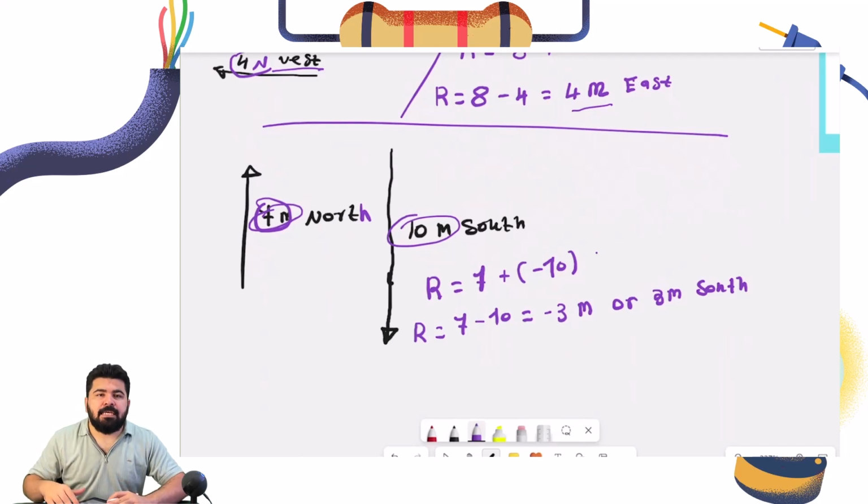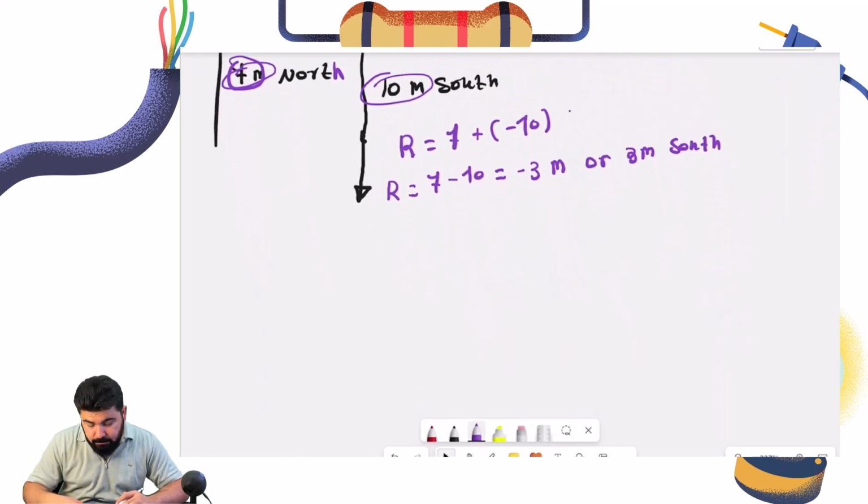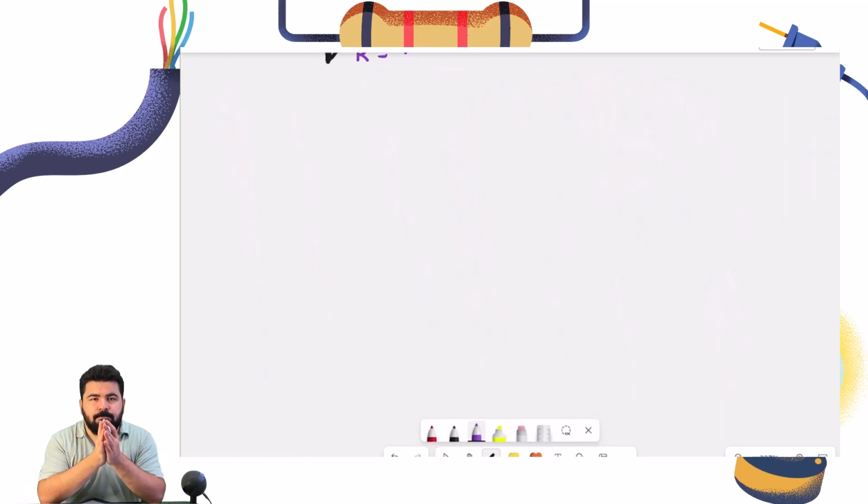Now this is when we have what we call vectors that are parallel. We can say they're like this together. They can have the same direction or they can have different directions.